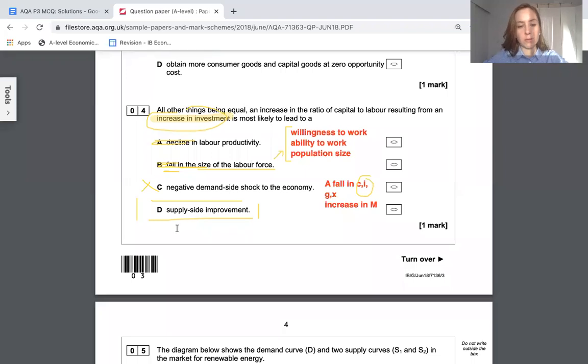Why is there a supply side improvement? We've got more capital per person. So they're all using their tools, they're getting more productive. So the productive potential of the economy increases, which we could illustrate as a shift of the long run AS to the right.